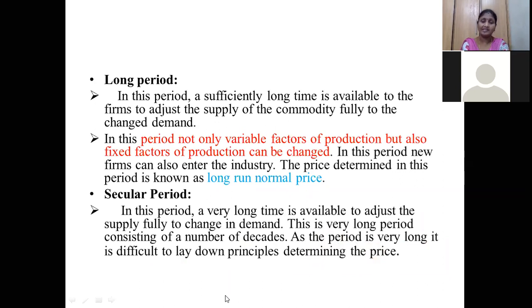We cannot say that correctly. We cannot predict that in a correct manner. So we are not able to determine the price values based on that demand, because we are not able to decide the demand.